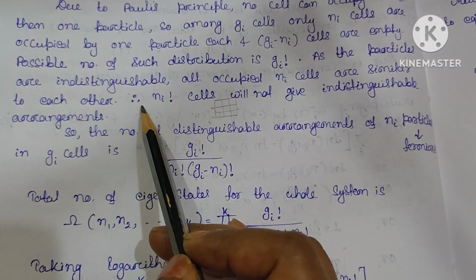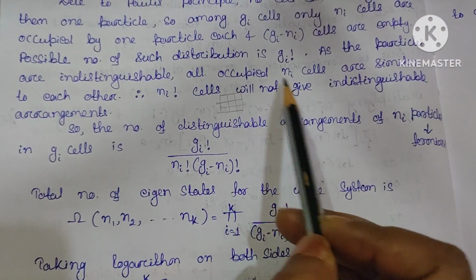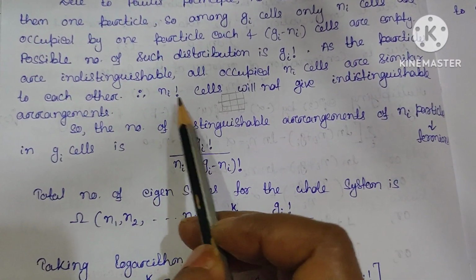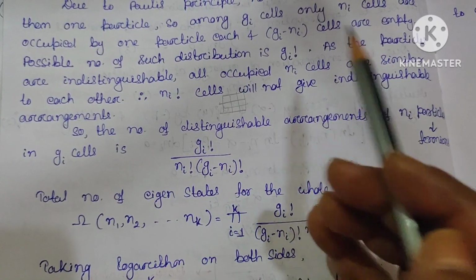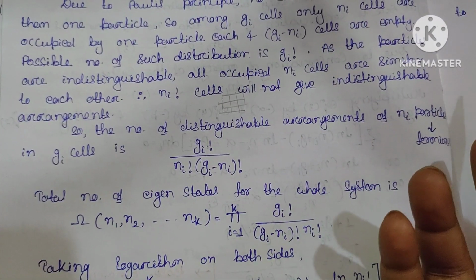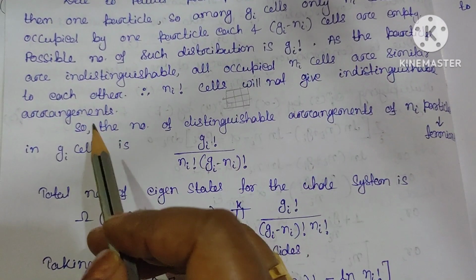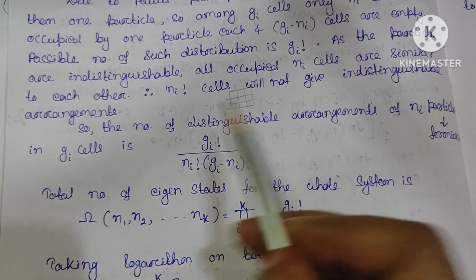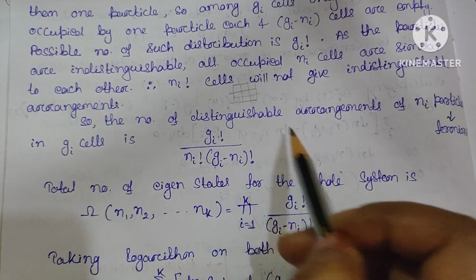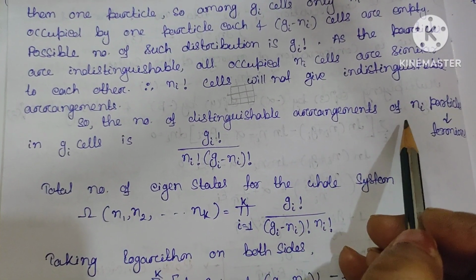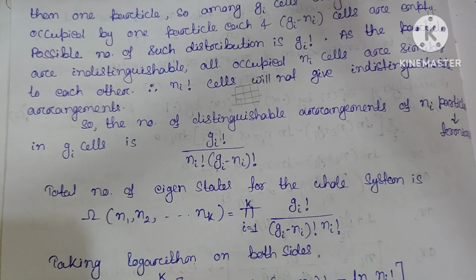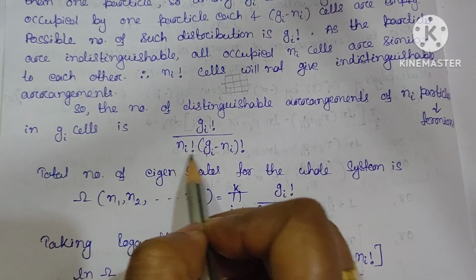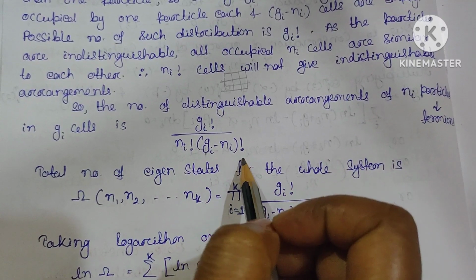So Ni factorial arrangements will not give a distinguishable arrangement. The number of distinguishable arrangements of Ni particles in the Gi cells is Gi factorial divided by Ni factorial times Gi minus Ni whole factorial.